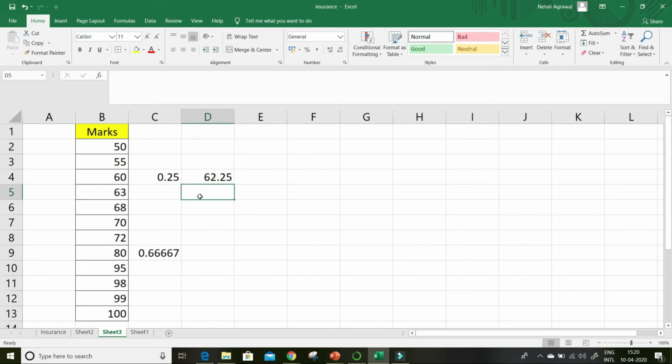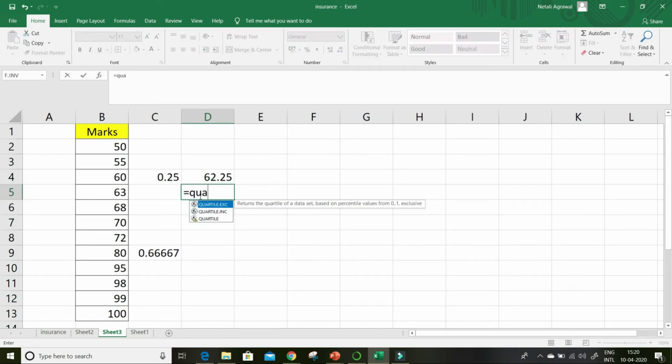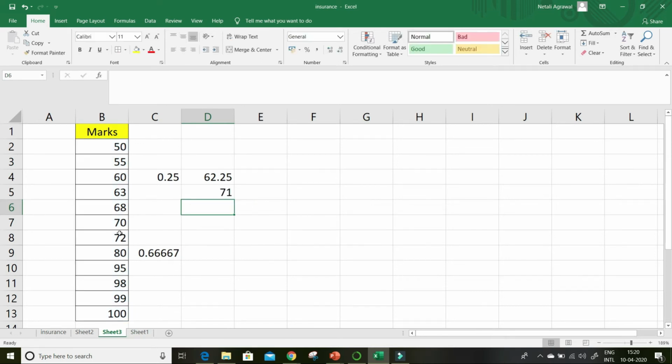Now let's see the second quartile. What is the second quartile? Second quartile means 50%. So what is that number? 71. So 50% of the data is below 71 and 50% of the data is above 71. If you say above this or below this, whatsoever, but understand that this is how your data is divided.